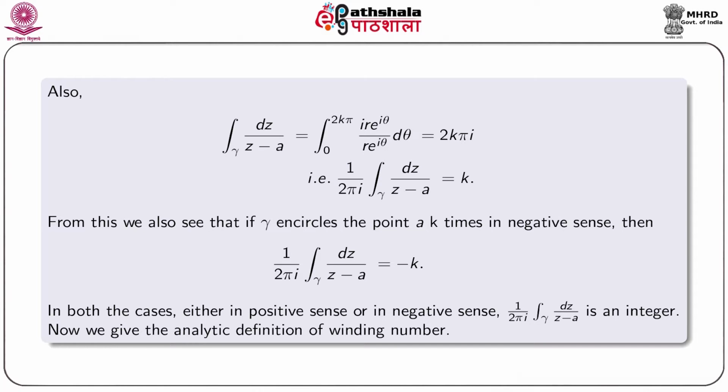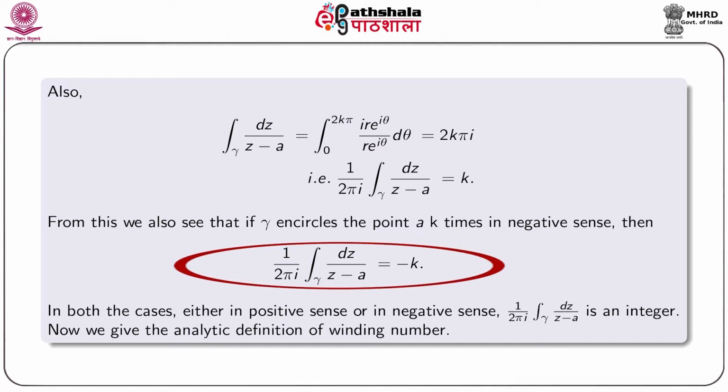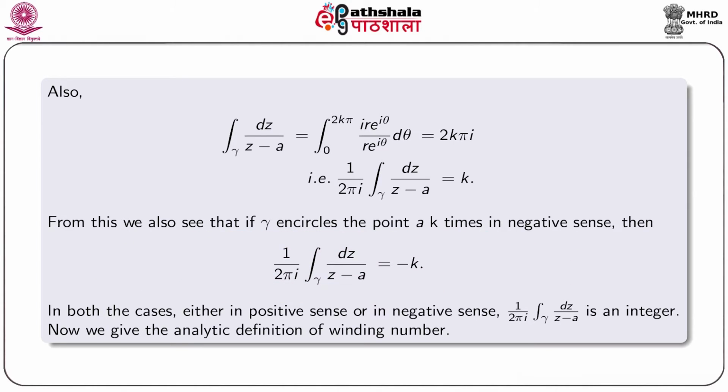If gamma encircles the point a k times in the negative sense, then 1 by 2 pi i integral over gamma dz by z minus a is equal to minus k. Therefore, in both cases, either positive or negative sense, 1 by 2 pi i integral over gamma dz by z minus a is an integer.